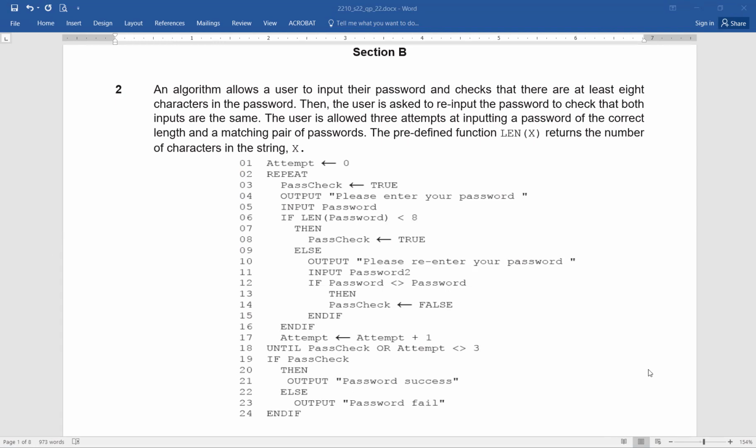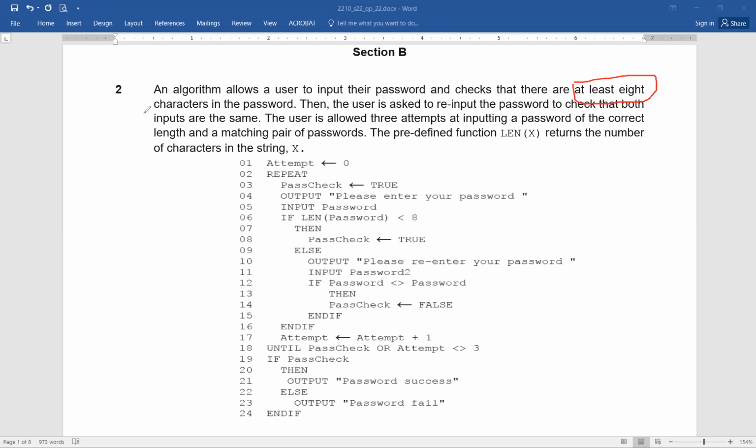From here we can deduce that we are talking about the validation process. Input the password and checks that there are at least 8 characters. Again, you can see at least 8 characters. This is very, very important.